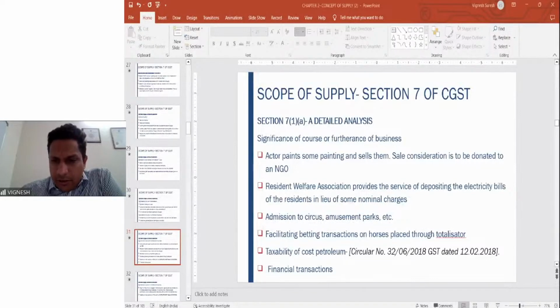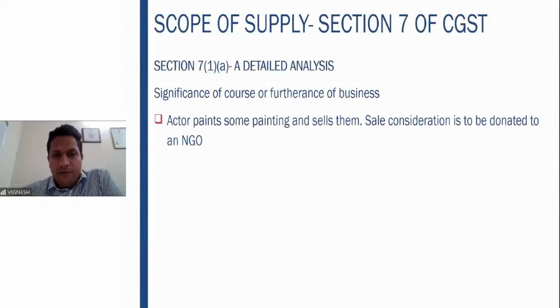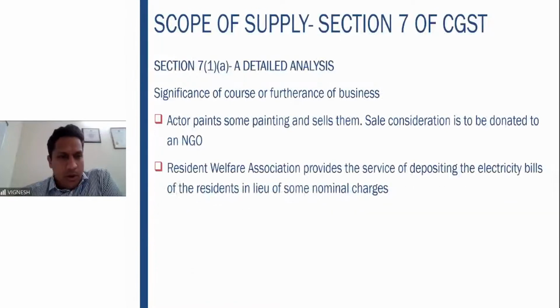Any answers to this? See, when he sells the painting and makes the money, it doesn't matter where he donates it. Fine. Once he sells the painting and makes the money, it is very much a supply. So therefore, it is very much a supply here. No two ways about it.